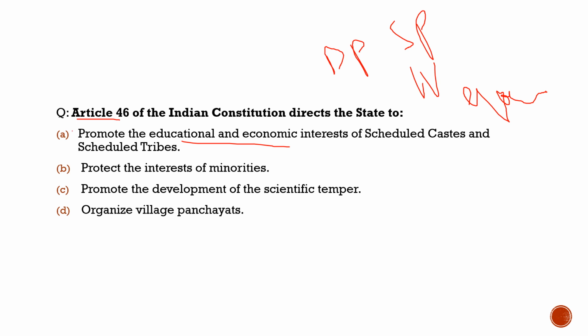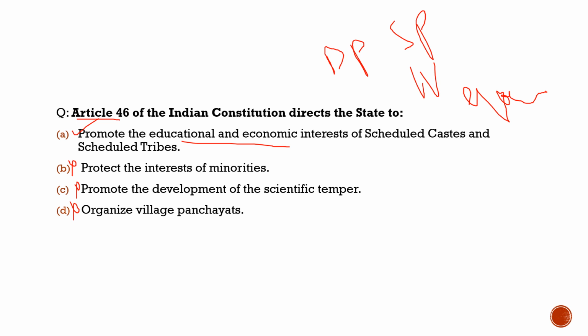100% correct. This promotes the educational and economic interests of the scheduled castes and scheduled tribes. So with respect to this question, the first statement is 100% correct, as Article 46 is directly related to that, to promote the educational and economic interests of the scheduled castes and the scheduled tribes. Coming to the second statement, protect the interests of the minorities, is totally incorrect. Third statement, promote the development of the scientific temper, not here. Organize village panchayats, not here.